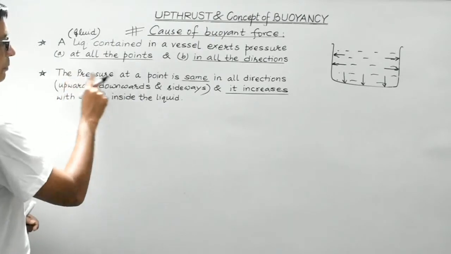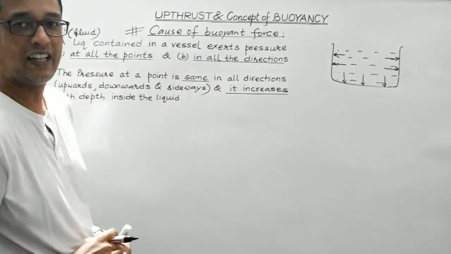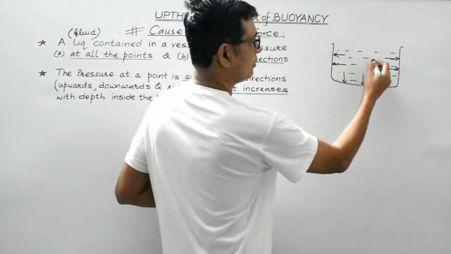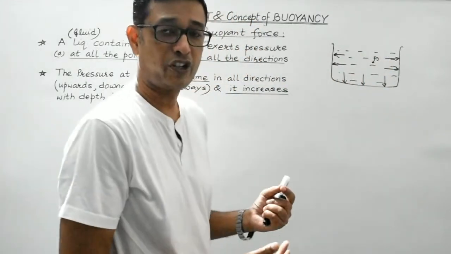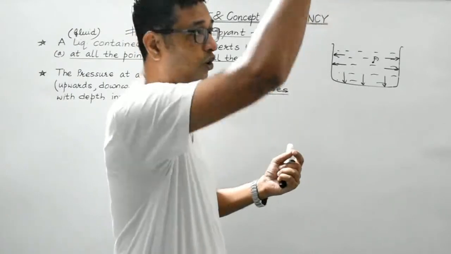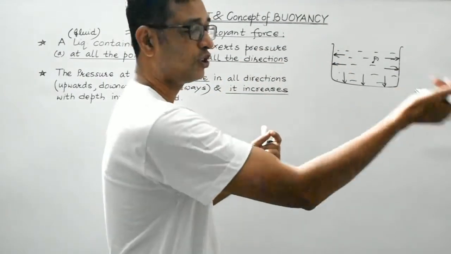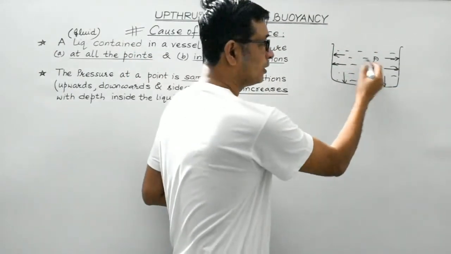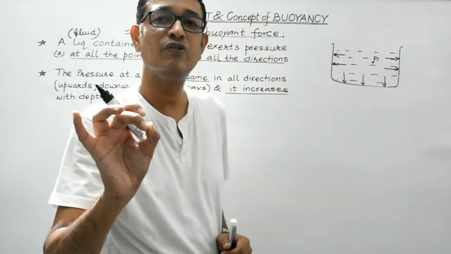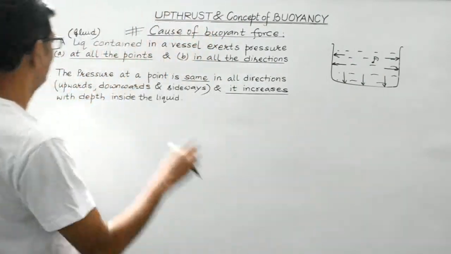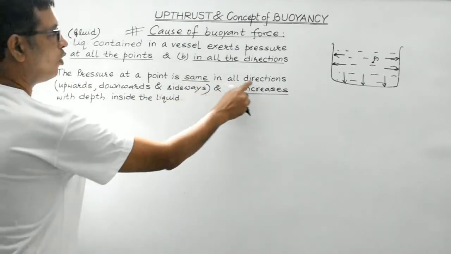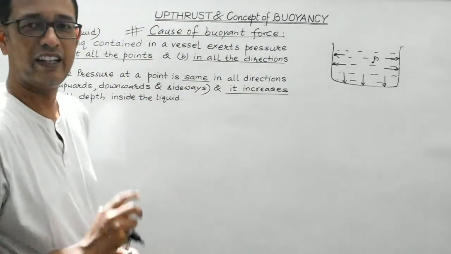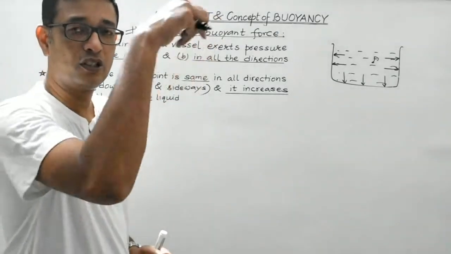Second point, the pressure at a point is same in all the directions. At a point, suppose this is point A. At this point, the pressure either upward or downward or towards right or towards left will be constant. In all the directions, whether we are considering upward, downward.